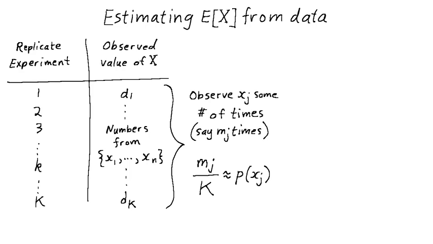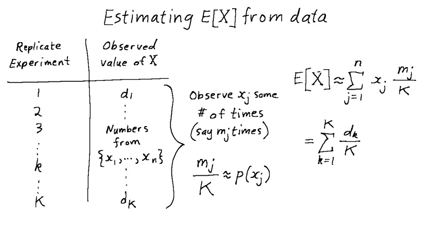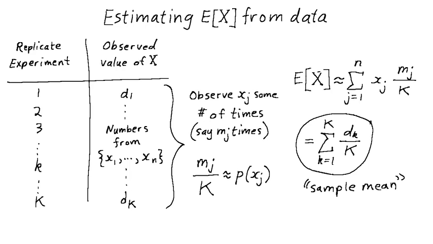Now, dropping the estimate for p of xj into the formula for the expectation of capital X leaves us here. This could have been calculated from the data table directly as this. This, therefore, can serve as our estimate of the expectation of capital X. It's just the sum of the right data column divided by the number of replicates. This is often called the sample mean and denoted as x bar.